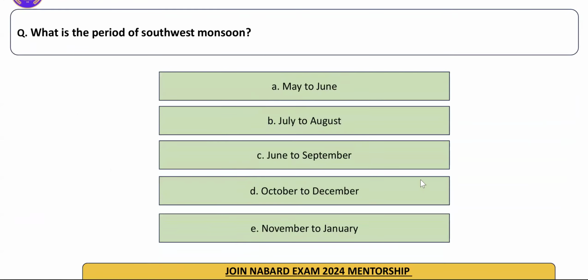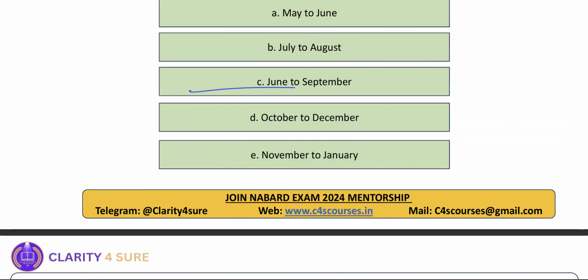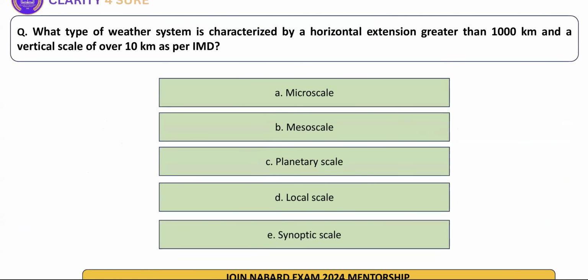Next question. What is the period of southwest monsoon? Everybody might be knowing it. No issue in this. June to September. Next. Which type of weather system is characterized by horizontal extension of greater than 1000 km and a vertical scale of 10 km? The micro meso climate concept जो पढ़ाया गया था, from there the question is. So these are the very large, 1000 km. 1000 km means large scale. Large scale means your planetary scale. Right answer.